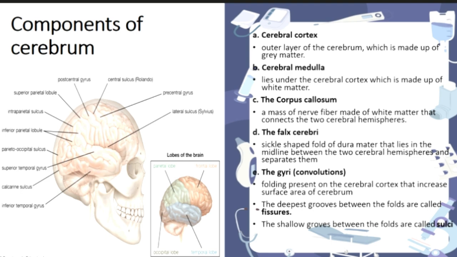So dura mater. Next one is the gyri. That is the folding present in the cerebral cortex that increases the surface area of the cerebrum. Gyri has two types, that is fissure and sulcus. Fissures are just deep grooves; when you take a brain, there will be deep grooves in the brain, right?